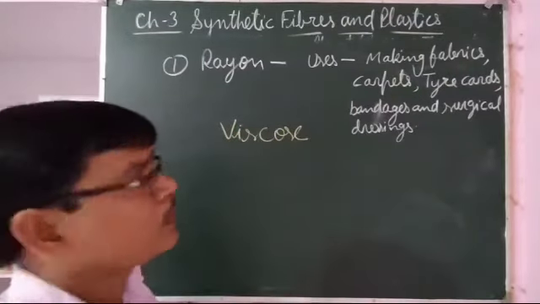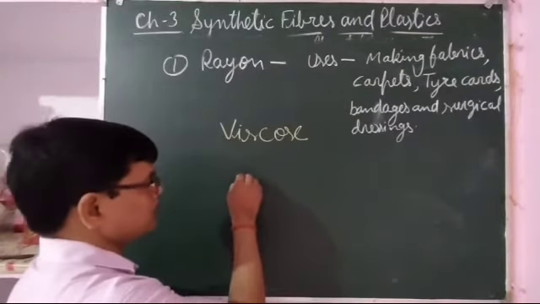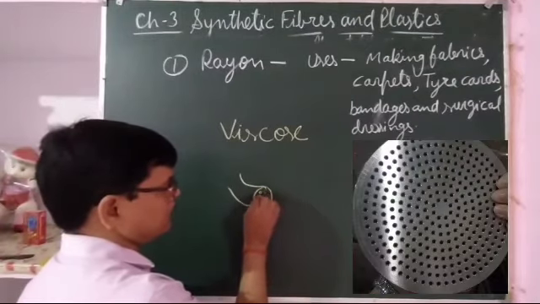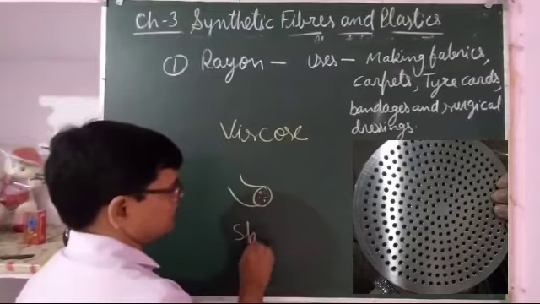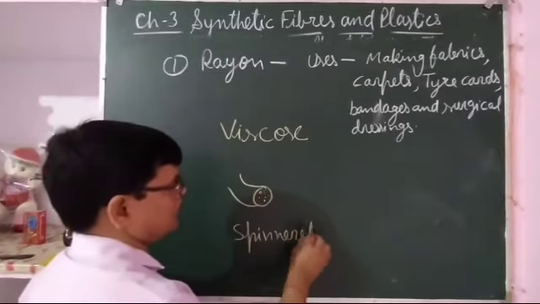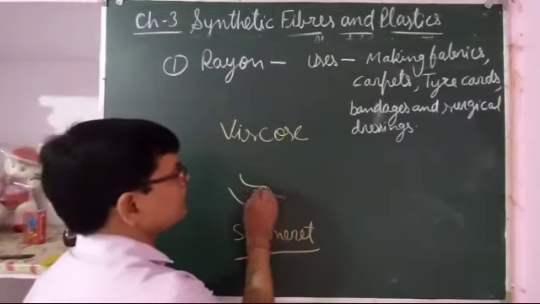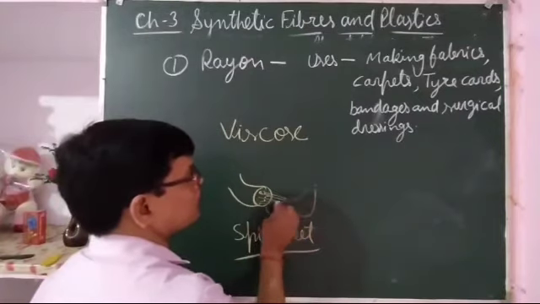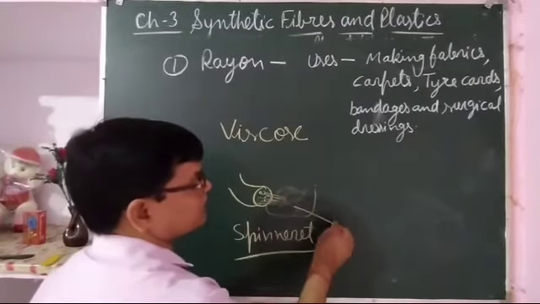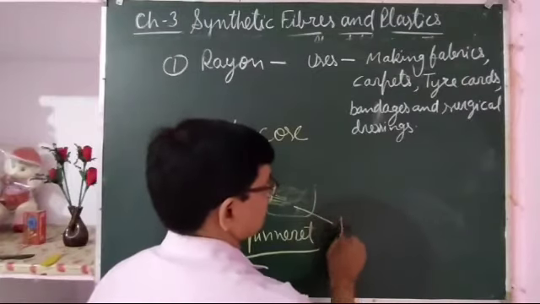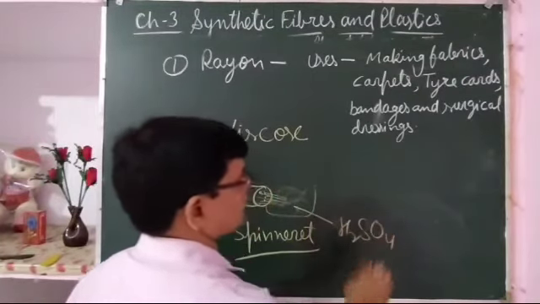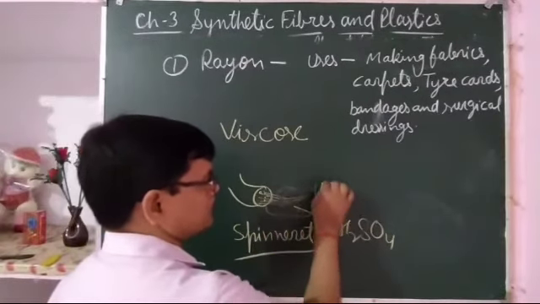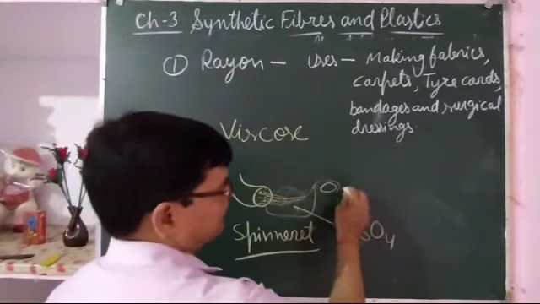The dense syrup is passed through the spinneret, which has holes in it. Whatever fibers come out through it are given a bath with sulfuric acid, H2SO4. Then further it is attached to the wheels by which it is spun. Spinning is going on. This is the spinning wheel.